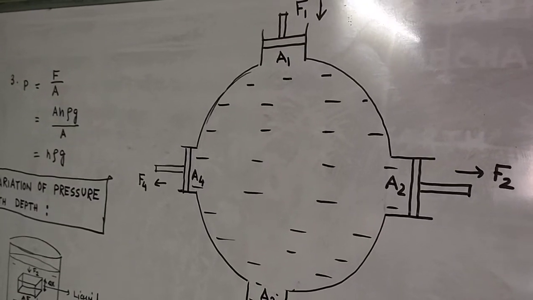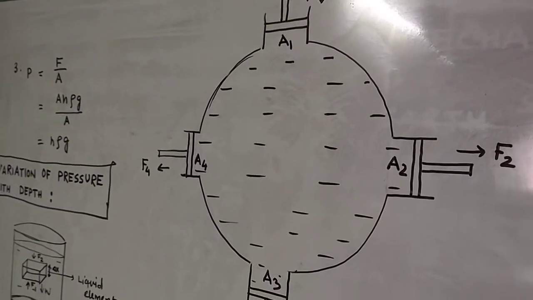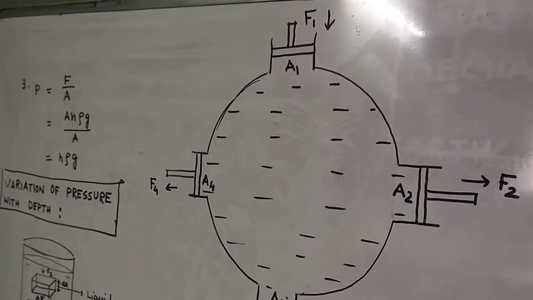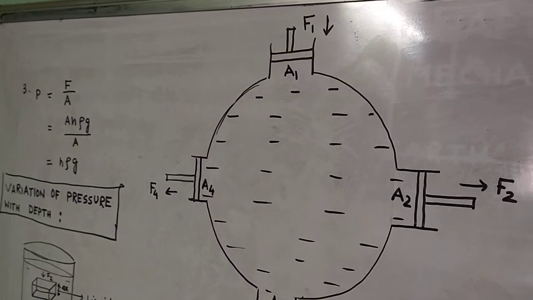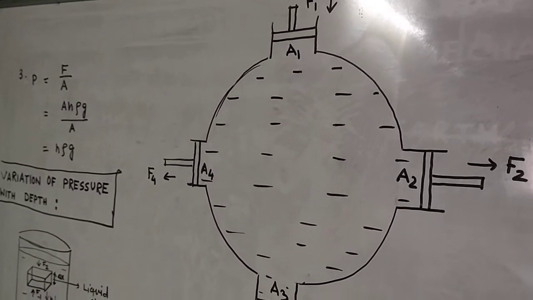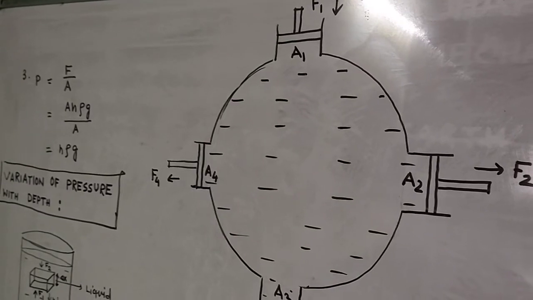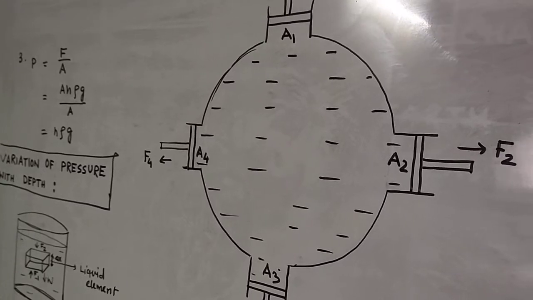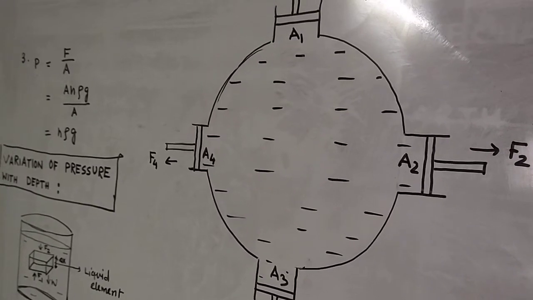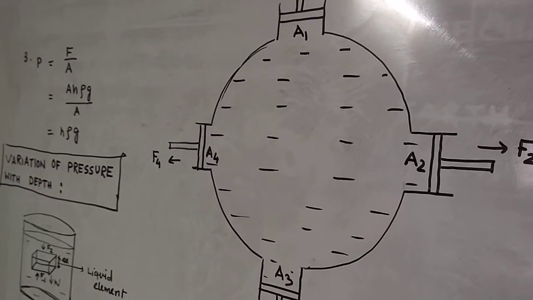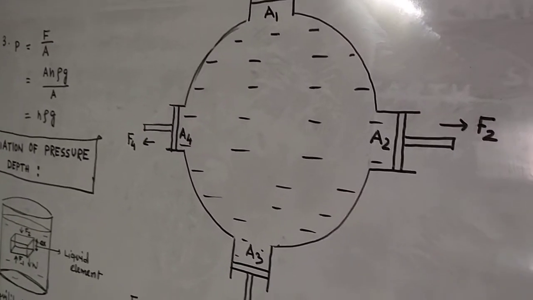Now as a result what will happen, these pistons are just fixed on the outlets. So when you apply force on the piston whose area of cross section is A1, then the pressure transmits through the liquid and it exerts pressure on the walls of the container. Now the walls have 3 more pistons. So due to the pressure the other pistons move outside.